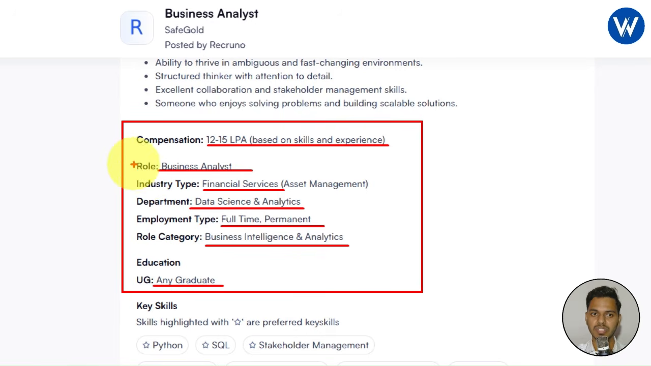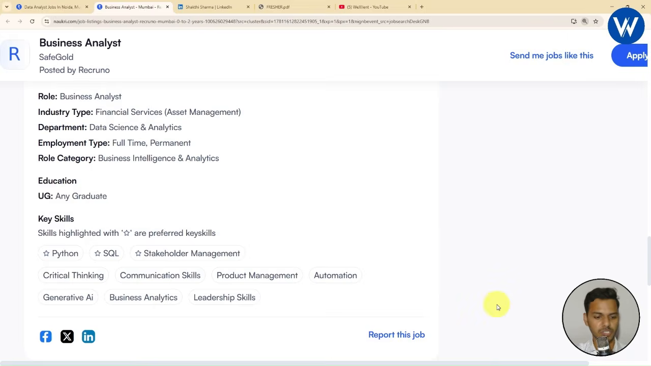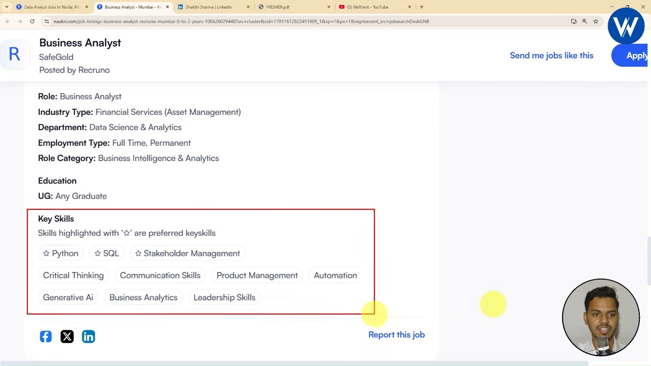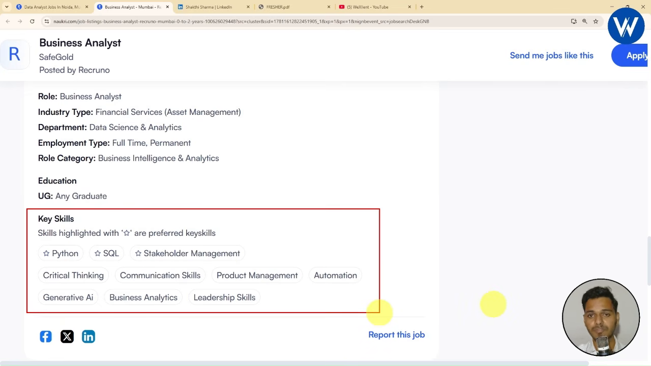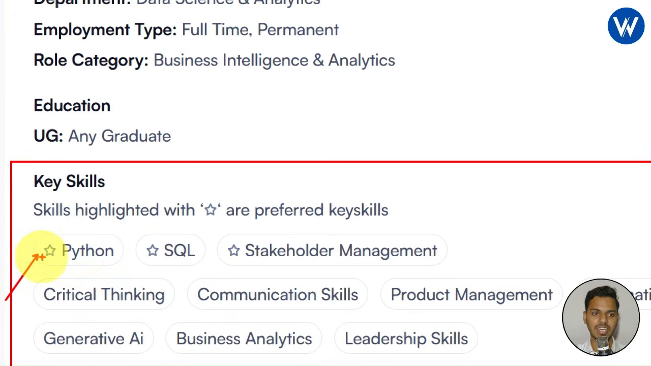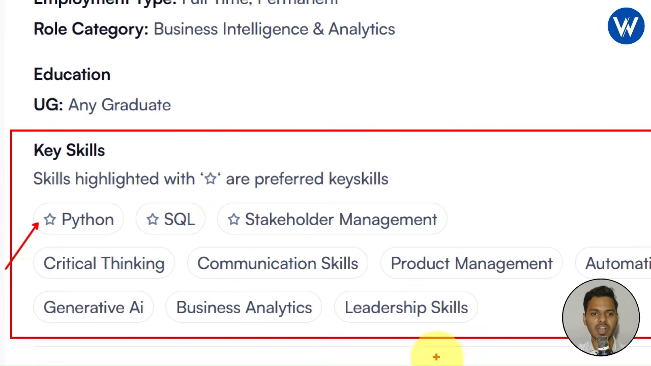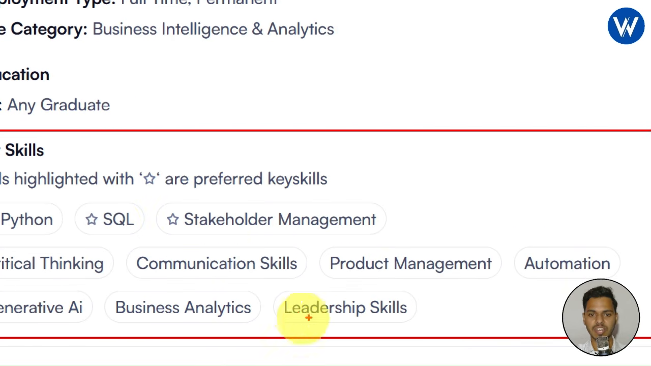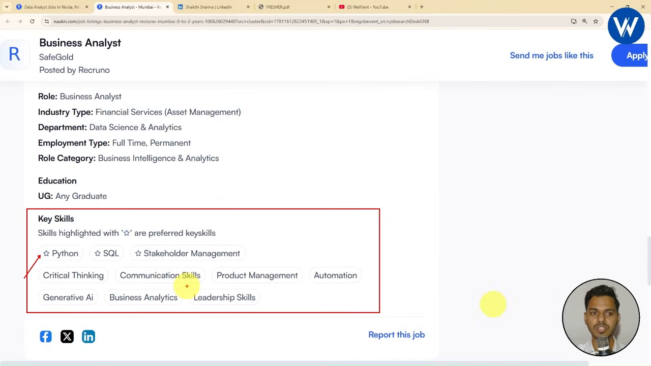Inside the job description, here you can see it has mentioned each and everything, right? So basically based on the job description, you need to update your profile, which is very important. And in the same way you need to add the key skills. Now let me show you with the help of highlighter. These are the key skills. Whenever you are applying for a job, you need to update the key skills. This is very important. Like in this job description, it has given the key skills as Python, SQL, stakeholder, and here you can see the remaining key skills are available. So basically what you need to do is update the key skills, which is very important.